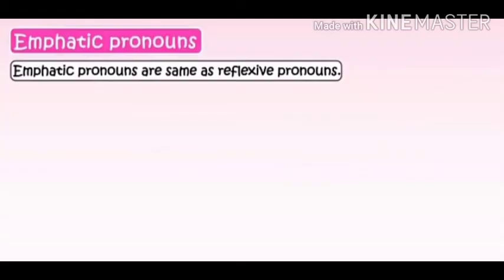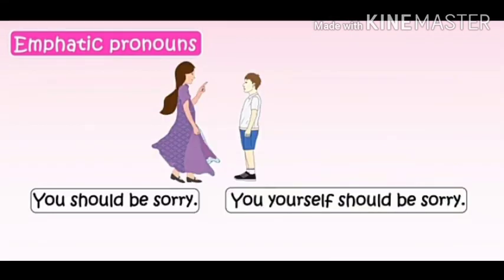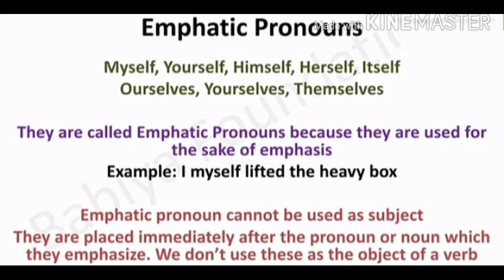Now let us see what are emphatic pronouns. Emphatic pronouns are the same as reflexive pronouns. Himself, herself, ourselves, itself, yourselves are emphatic pronouns. For example, you should be sorry. You yourself should be sorry. Myself, yourself, himself, herself, itself, ourselves, themselves. They are called emphatic pronouns because they are used for the sake of emphasis. Example, I myself lifted the heavy box.